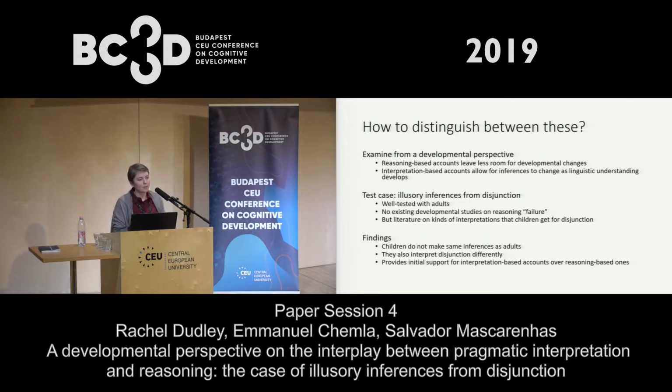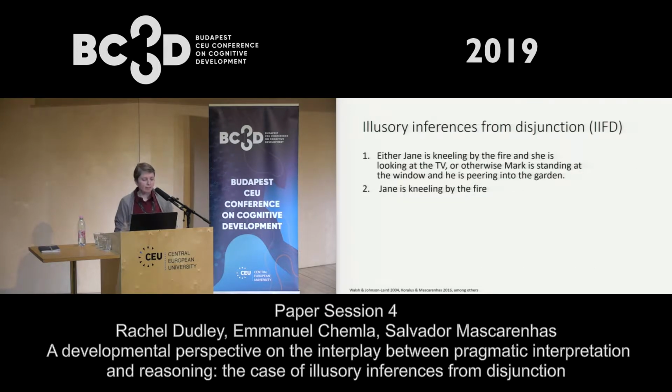And the reason we thought that would be interesting is because this is a type of reasoning failure that is well replicated on the adult side, but we know absolutely nothing about how children respond in these cases, although we do know a ton about the way children treat disjunction and the kinds of linguistic interpretations that they have over development. So just to spoil the ending, what I'm going to show you is that children do not make the same inferences as adults. So in this case, they don't make these reasoning failures. And they also don't interpret disjunction the same way that adults do. And for us, this provides initial support for interpretation-based accounts over reasoning-based ones.